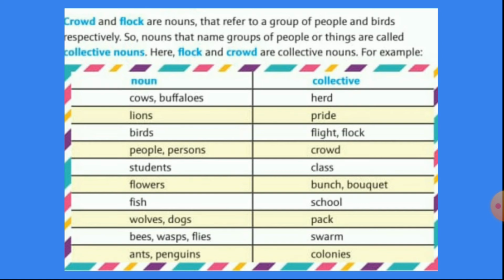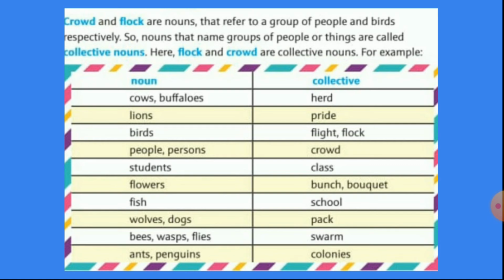For students, we can use class, a class of students. A bunch of flowers, or we can also say a bouquet of flowers. A school of fish. Now this is really funny, okay? Even when there are more fish, we can say a school of fish. A pack of wolves or dogs.